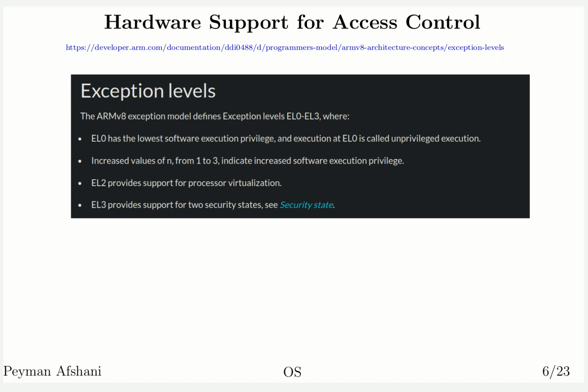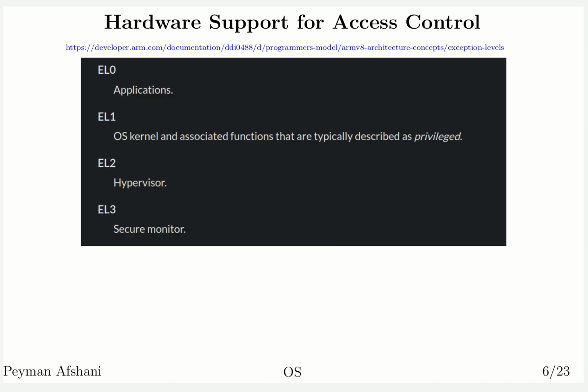And interestingly, according to the ARM architecture, if you want to manufacture these chips, the only mandatory implementation is level 0 and level 1. Level 0 is for the normal user, and level 1 would be for your operating system or privileged instructions. All the other ones are not technically mandatory to be implemented. This is a short description of what they are intended to be used for.